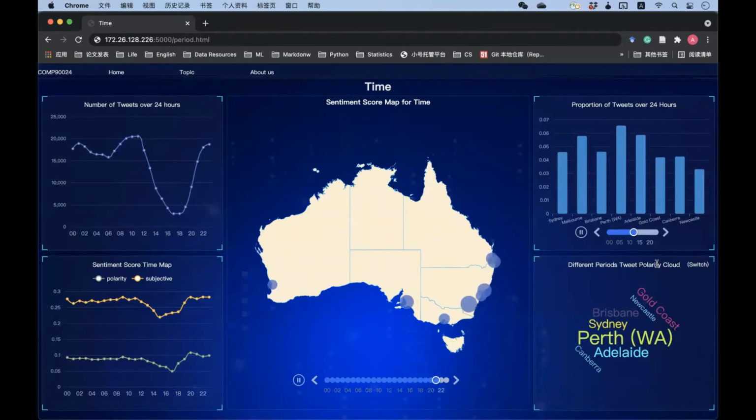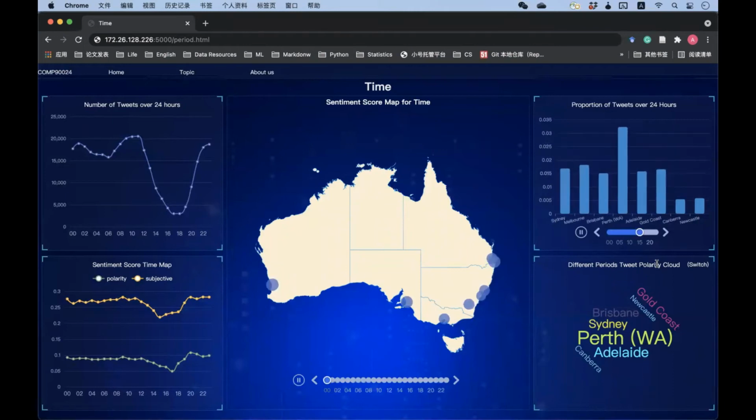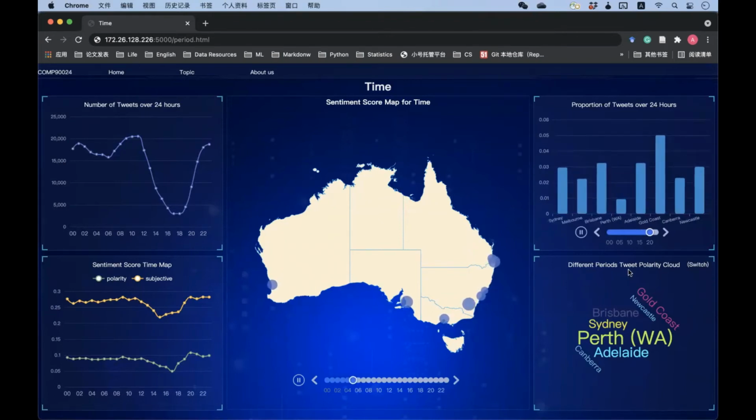The last graph on the page is a cloud demonstrating the proportion of people in each city posting tweets at night, in the morning, and in the afternoon. We can change it with the switch button here. The city with the maximum morning tweets is Perth. The city with the maximum night tweets is Newcastle and Cumbria.